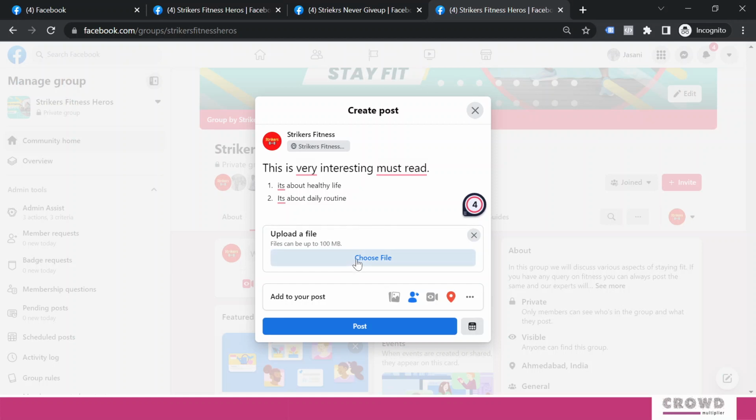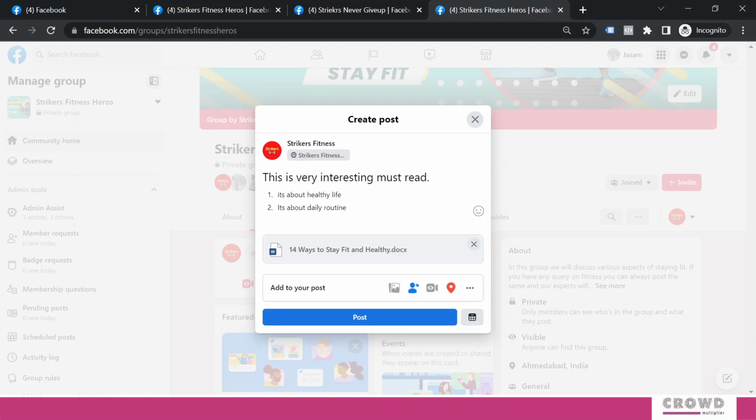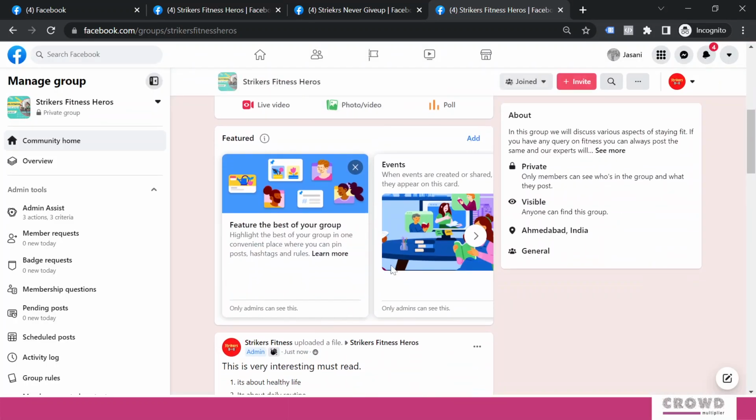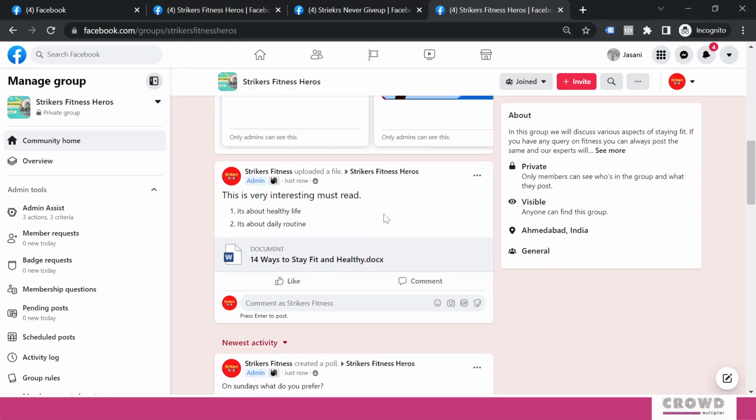Now I will add some kind of document over here. So here is the document, 14 ways to stay fit and healthy, and I will click post. See over here we can see this Strikers Fitness uploaded a file, Strikers Fitness Heroes. This is the group, and this is very interesting, must read, and two bullet points are appearing and a facility to download this particular Word document.